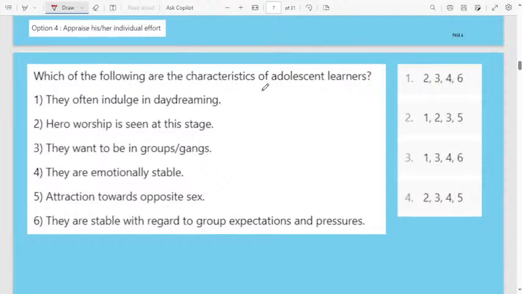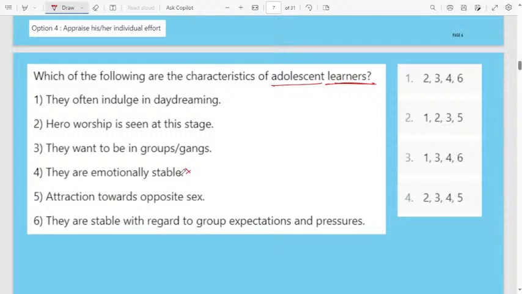Next question, which of the following are the characteristics of adolescent learners? Here they are asking the characteristics of adolescent learners. First option, they often indulge in daydreaming. They will do daydreaming. Okay, let us see which are the correct options. Second one, hero worship is seen at this stage. Third option, they want to be in groups and gangs. Fourth, they are emotionally stable? No, they are not emotionally stable.